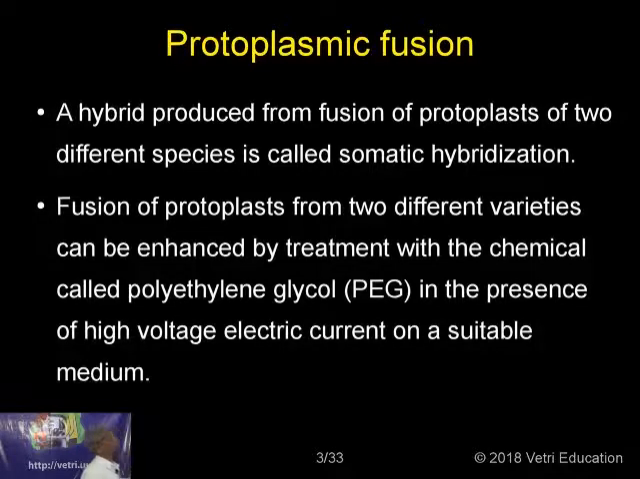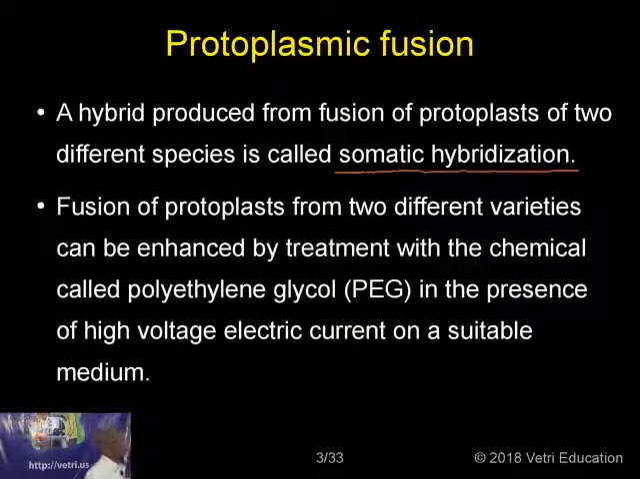Then this hybridization is done by different methods, where you take two plants and then you cross. But when there is no compatibility, when you are not able to cross the two plants, then you go for what is known as protoplasmic fusion. A hybrid produced from the fusion of the protoplasm of two different species is called somatic hybridization. So it is a branch of hybridization, a different method of hybridization. When you take two plants and make a cross, it is called simply hybridization.